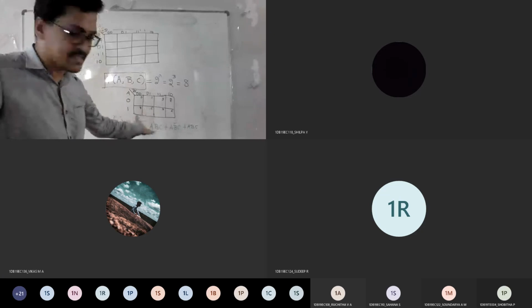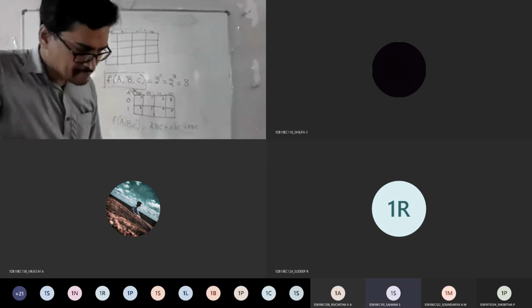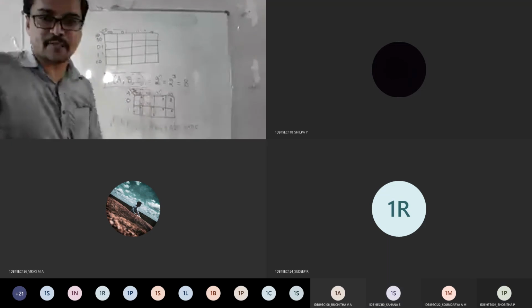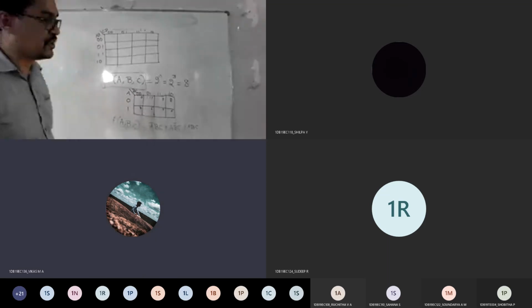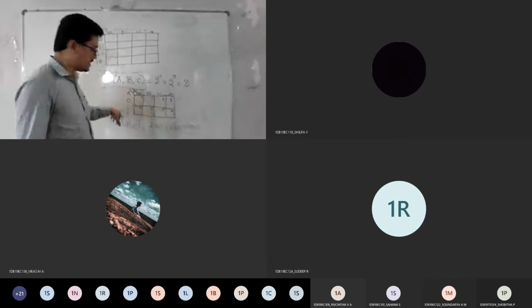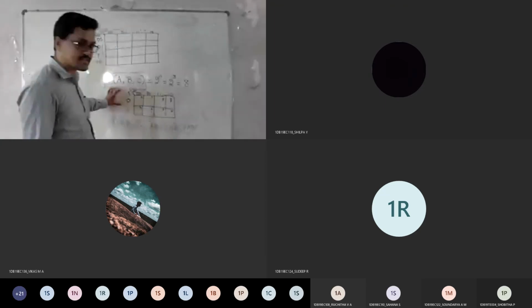So now look at this. Is any missing term there? Everywhere ABC is there, right? Correct? So now we can't proceed with the earlier method to reduce this. How to deal with it? Look carefully now. You need to search this given equation in this table.